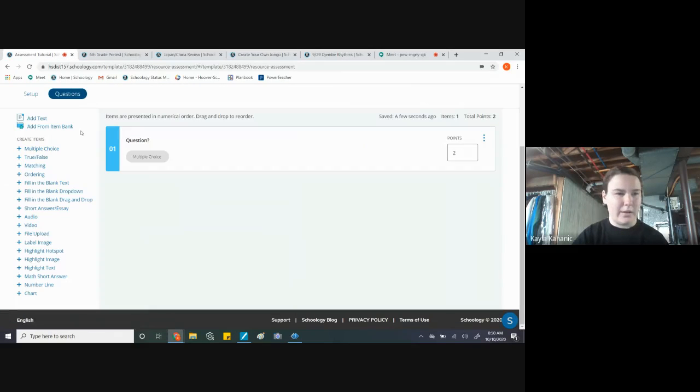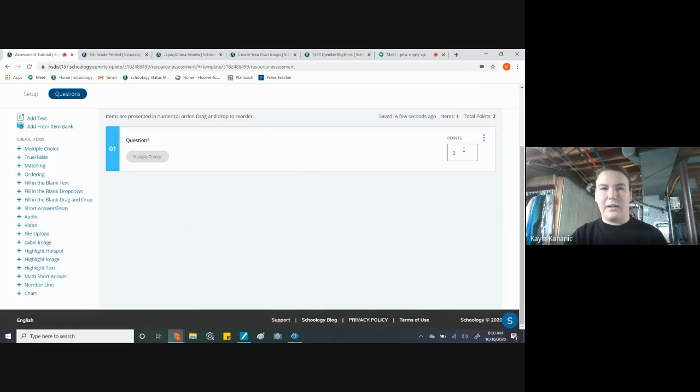So yeah, is there any other thing? Oh, short answer essay is just like we would in a paper test: you give them a question and they get to type in the answer. You'd obviously have to go in and grade that one because Schoology won't grade anything the students have to type or draw. But pretty much anything from here up is self-graded by Schoology because you'll have to put in an answer key. Most of these down below, you might have to grade. I'm not sure about these last 3, but you can play around with that.